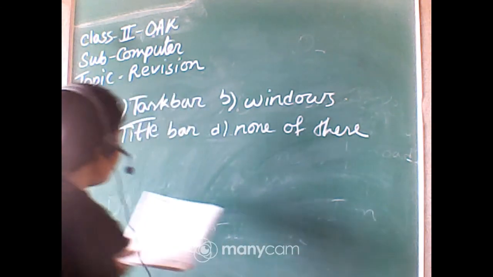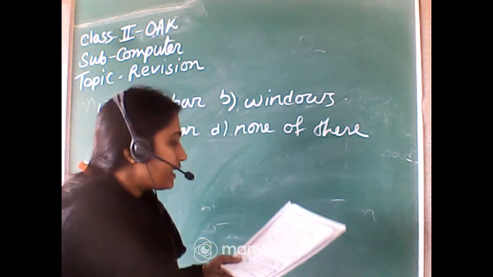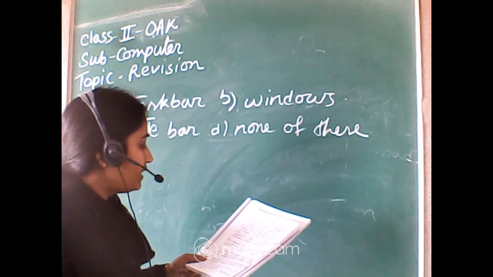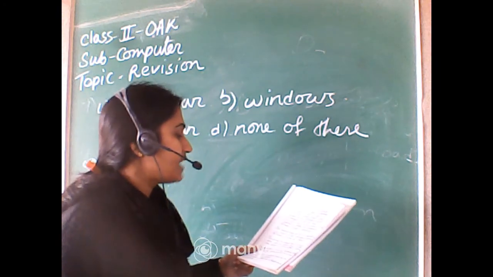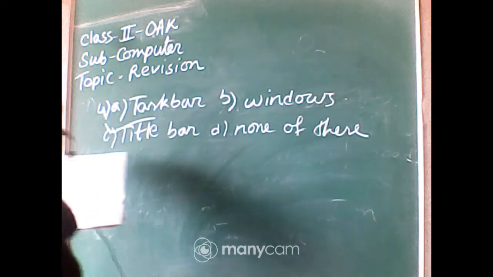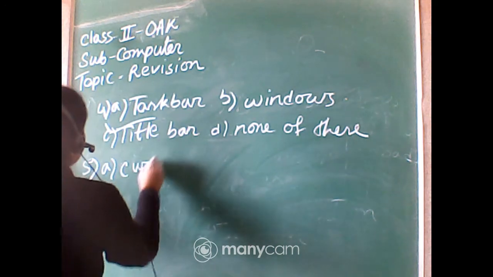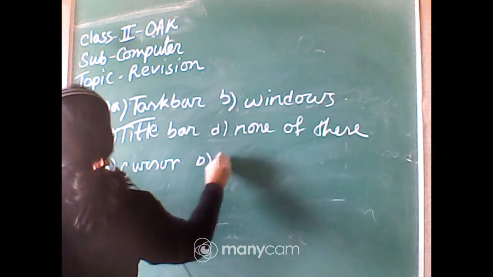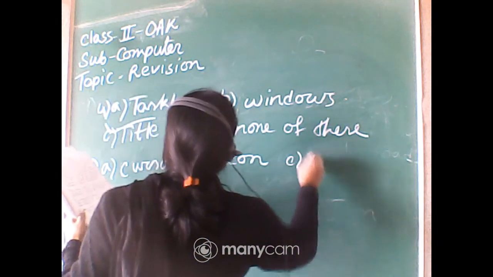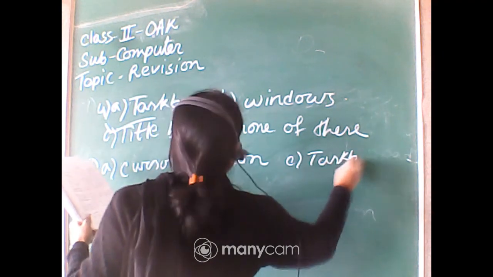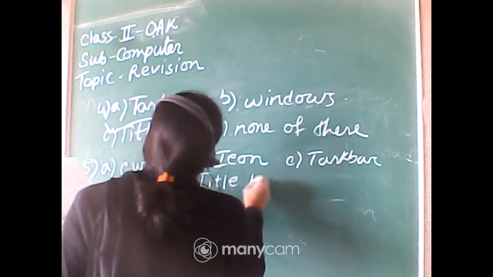Okay. Next, number 5. A blinking line present on the screen from where we start typing is called the: option A, cursor; option B, icon; option C, taskbar; and option D, title bar.